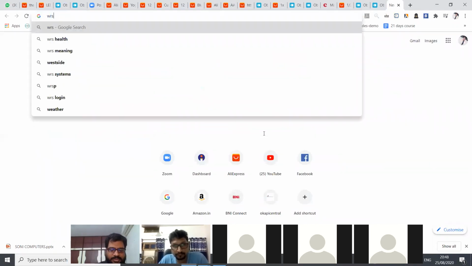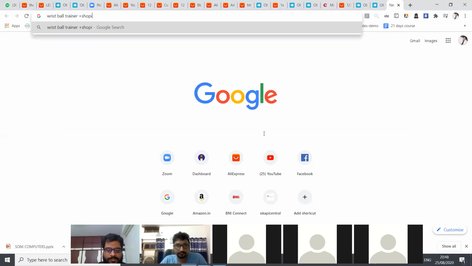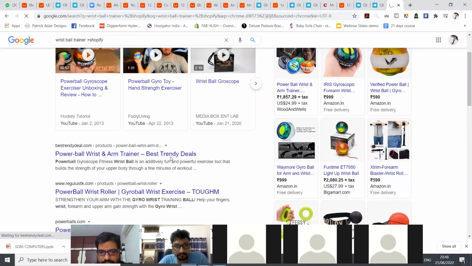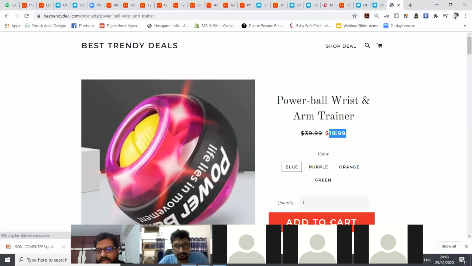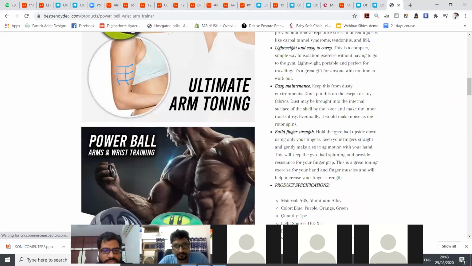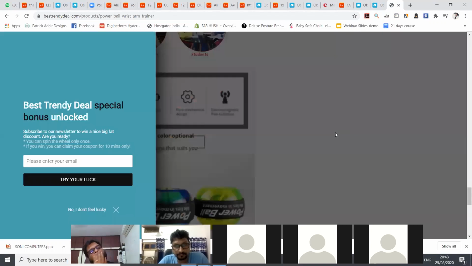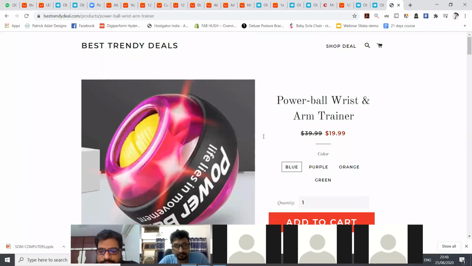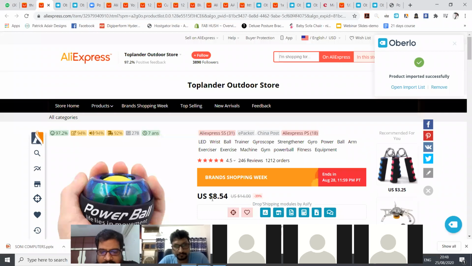Let me go here and just type in wrist ball trainer. 19.99. Nice product, nice product name. I liked it. How much are they getting it for? For 8.54. They're selling it for 19. Around $3 to $4 is the profit that they are making almost.